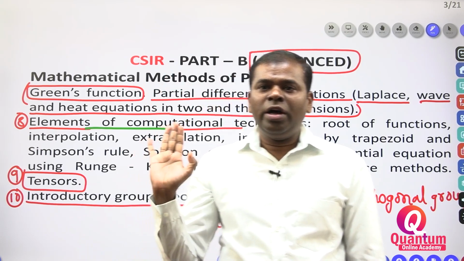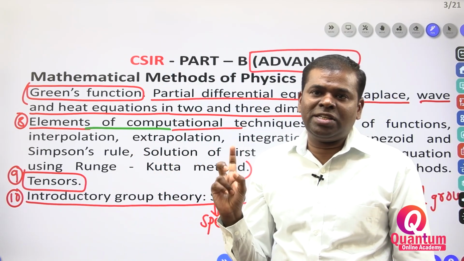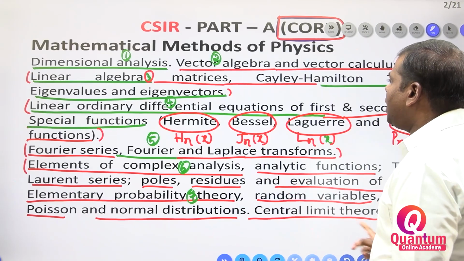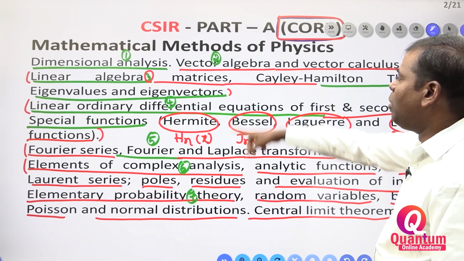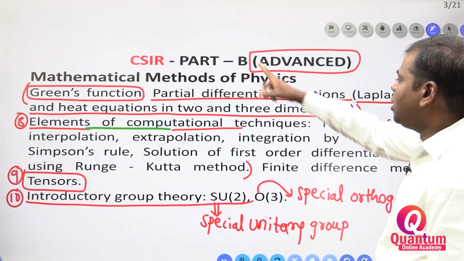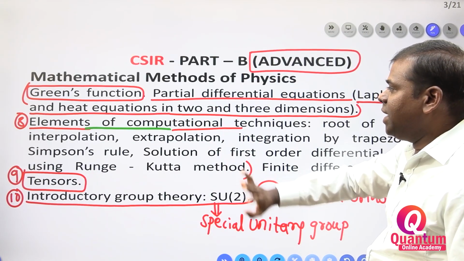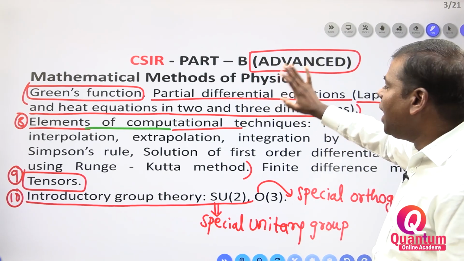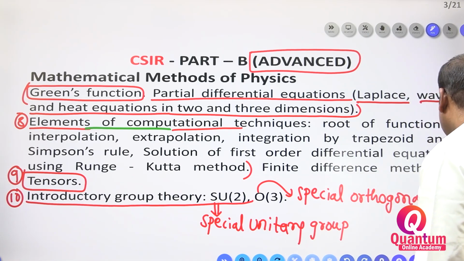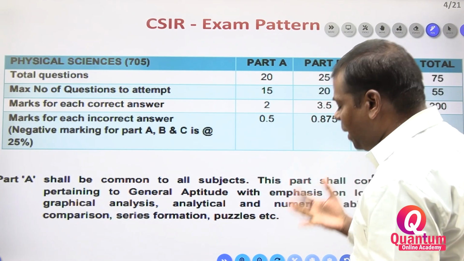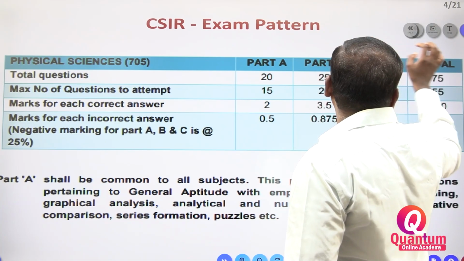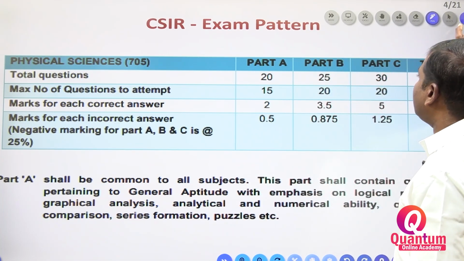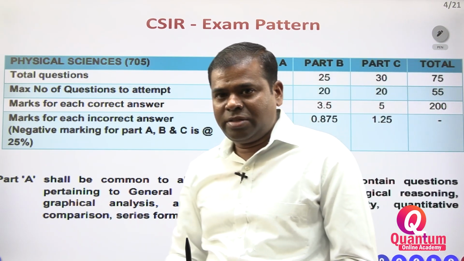Already initially I told that CSIR has 2 ways: one is part A, one more is part B. In part A, once again you have to see 7 components are there. In part B, 8, 9, 10. So this one comes under Green's function, partial differential equation. I kept it under differential equation only. Now I segregate the exam pattern, how it will be, the exam pattern for a CSIR examination.